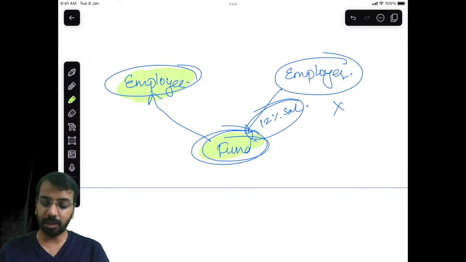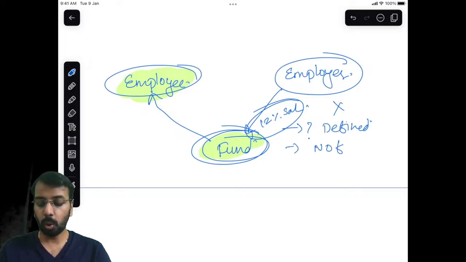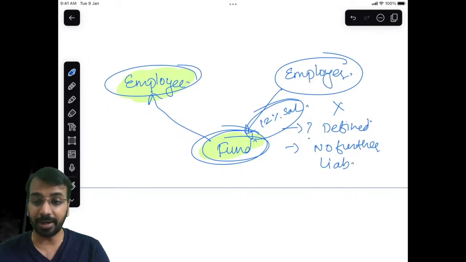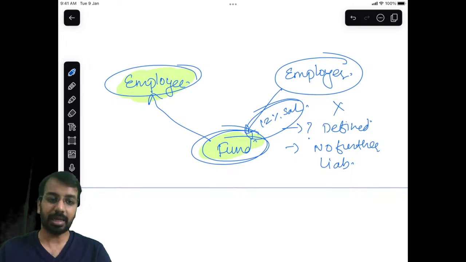Okay. Now here, two things are there. One, what is the amount to be paid? This is defined. Second, there is no further liability. The amount to be paid is defined and there is no further liability.